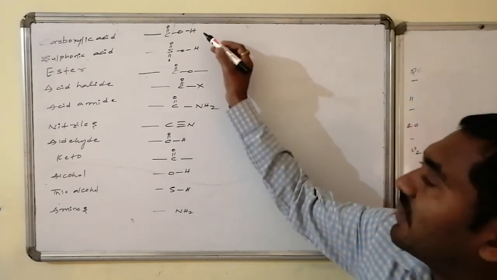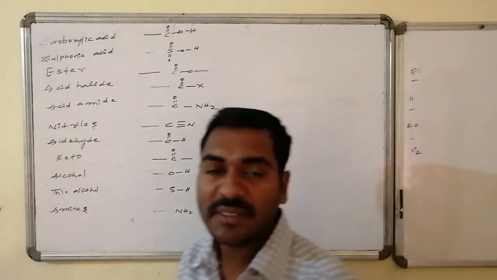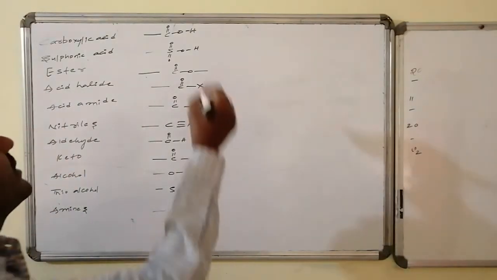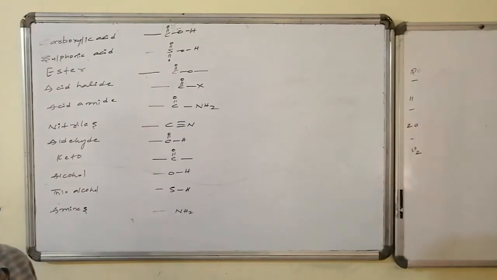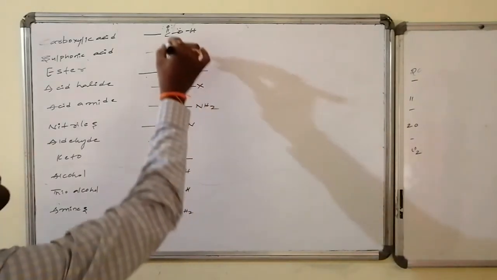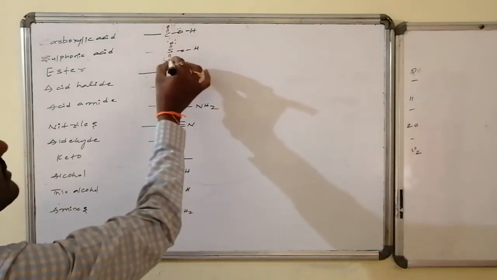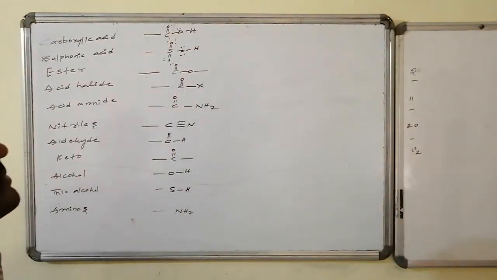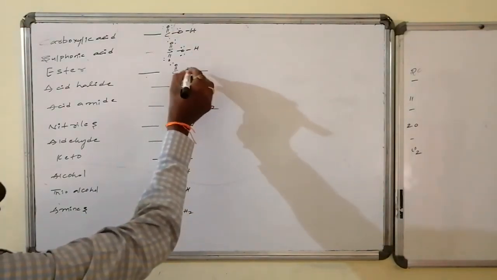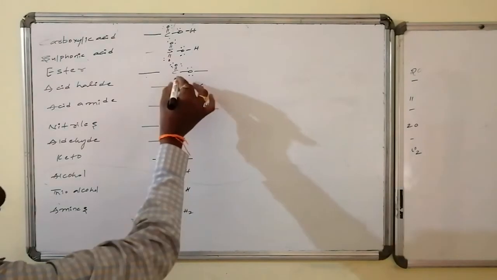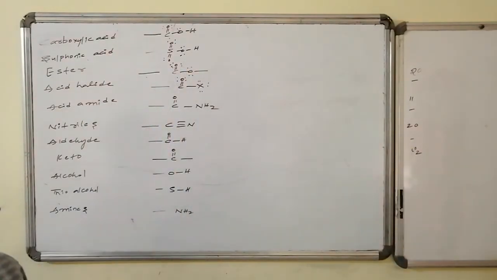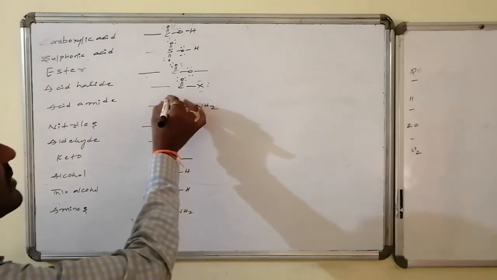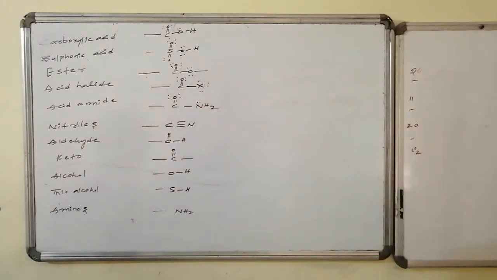So therefore, the functional groups and corresponding hybridizations, maybe you have a clear idea. If I write all the electronic features, this is the carboxylic acid with one valency left, and in case of sulfonic acid, oxygen has two lone pairs, whereas in case of ester, this has two, this has two. Every carbon's oxygen has two lone pairs, and halogen has three lone pairs. Nitrogen has one lone pair.